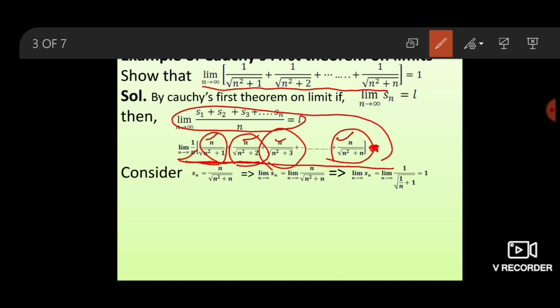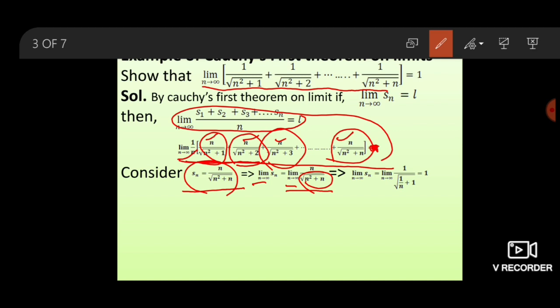Then consider Sn equals n upon root of n square plus n. Take the limit on both sides as n goes to infinity. So the limit of Sn equals the limit of n upon root of n square plus n. Take n common from there and cancel n by n.